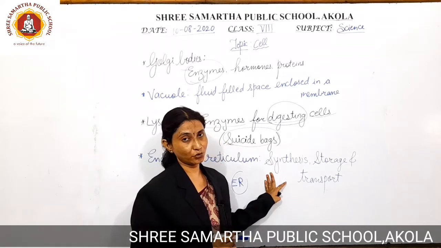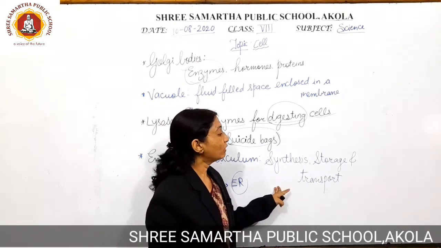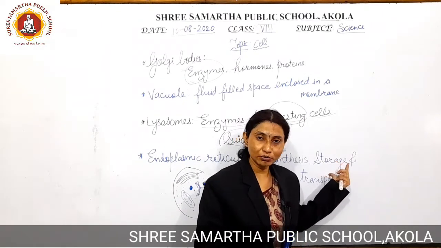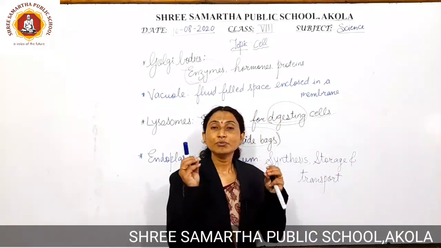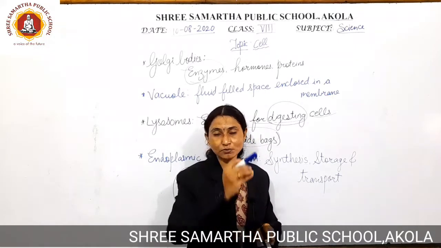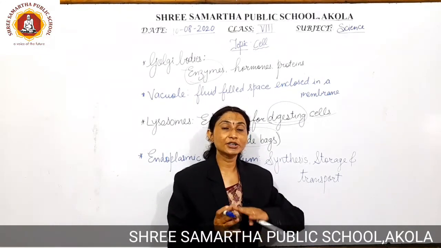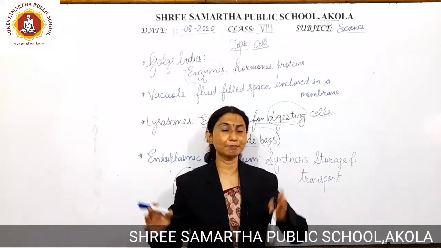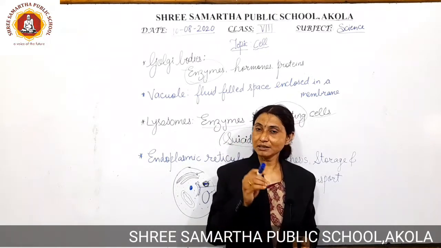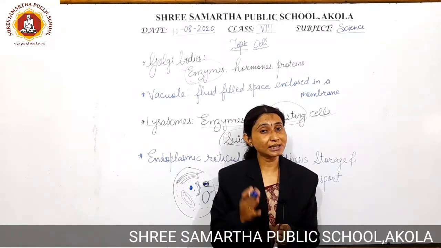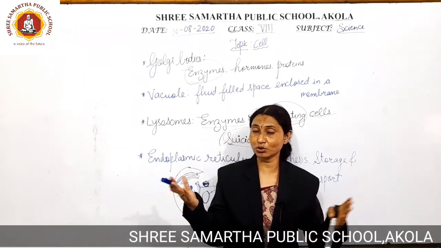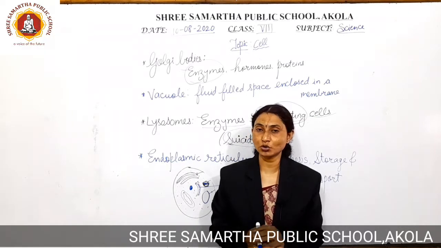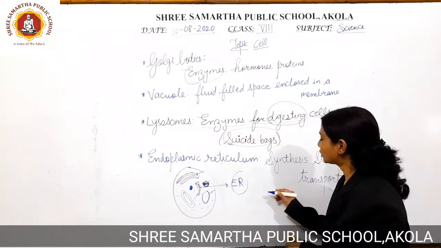Then this synthesized food material will get stored somewhere, just like in the vacuole, and after storage, whichever organelles or parts of the cell are present need to get nutrients transported to them. For example, in plants, synthesis of food material occurs particularly in the leaves. Leaves are responsible for photosynthesis, so food material synthesized by photosynthesis is at the site of the leaves.